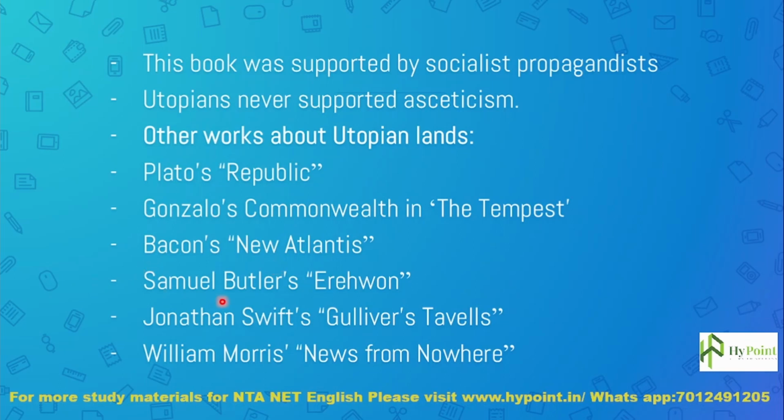Then Samuel Butler's Erewhon. This word is created out of the word nowhere. The spelling of nowhere, its sequence is changed and created this word Erewhon. So Samuel Butler's Erewhon is another utopian work, and it discusses utopian lands. And Jonathan Swift's Gulliver's Travels. Gulliver travels to many utopian lands. And William Morris's News from Nowhere is again talking about a utopian land.